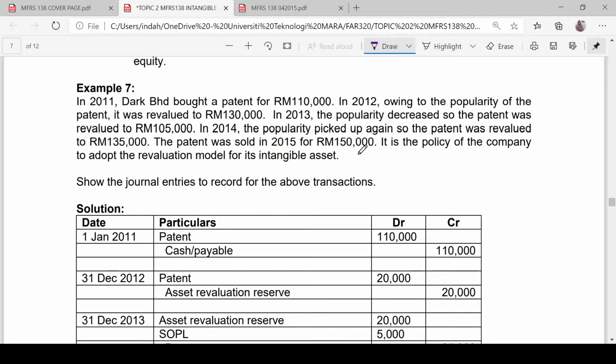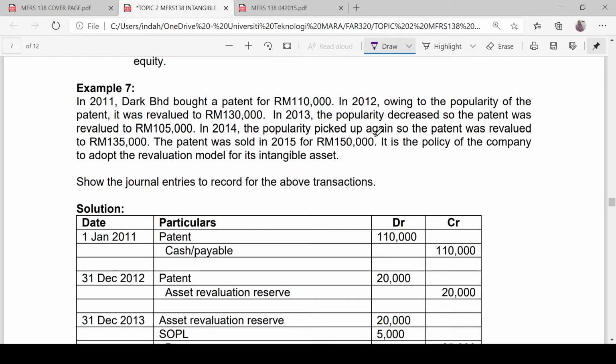In years 2012, 2013, and 2014, we have been given information on the fair value. So what are we going to do with this fair value? Since the company is adopting the revaluation model for the intangible asset, any change in the fair value will be taken into account. We are going to compare the fair value with the carrying amount at the revaluation date.